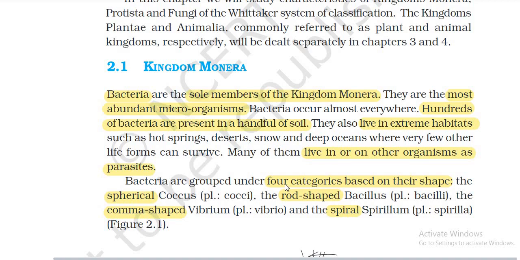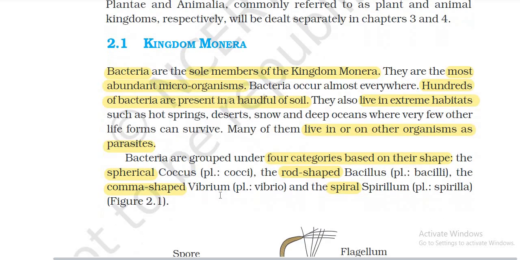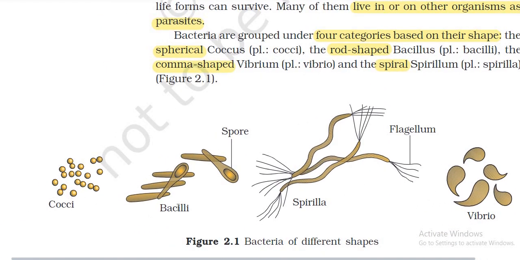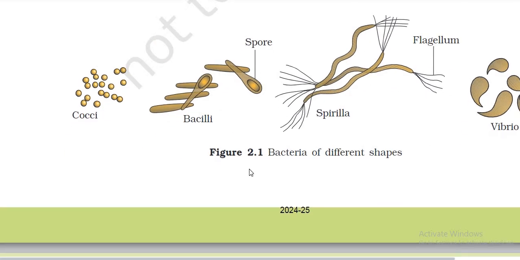Bacteria are grouped under four categories based on their shape: spherical cocci, singular coccus, plural cocci; rod-shaped bacillus, plural bacilli; comma-shaped vibrio, plural vibrios; and spiral spirillum, plural spirilla. Figure: cocci, bacillus, spore, spirillum, flagellum, vibrio. Bacteria of different shapes.